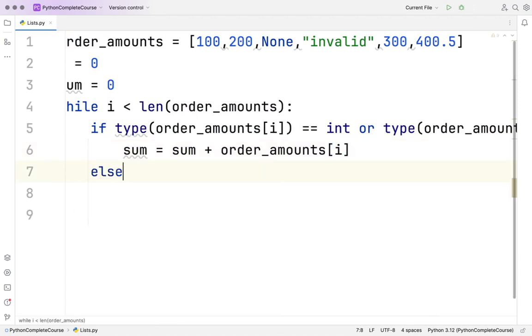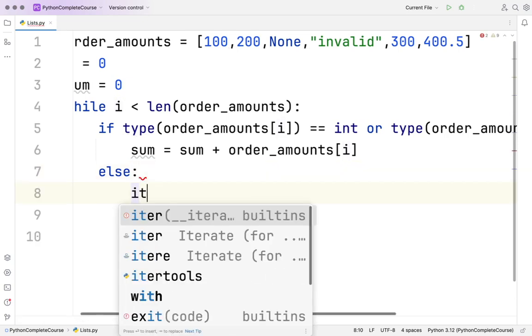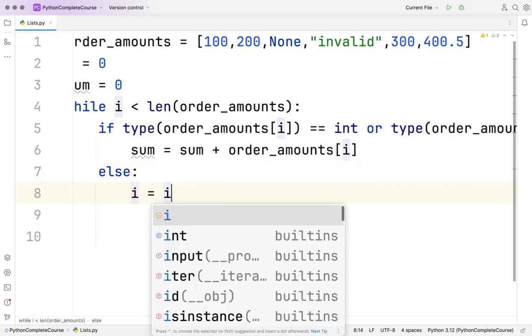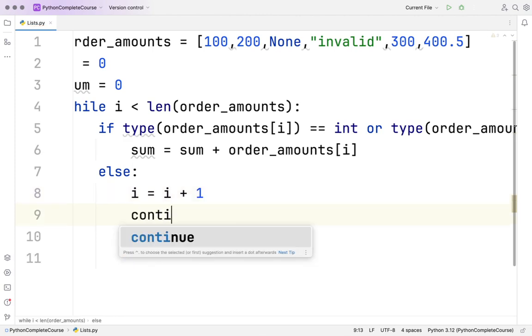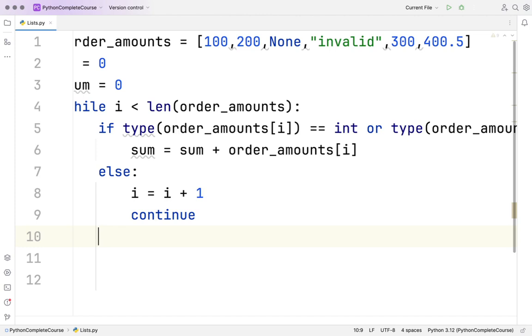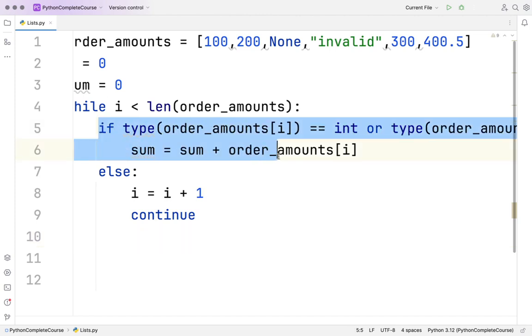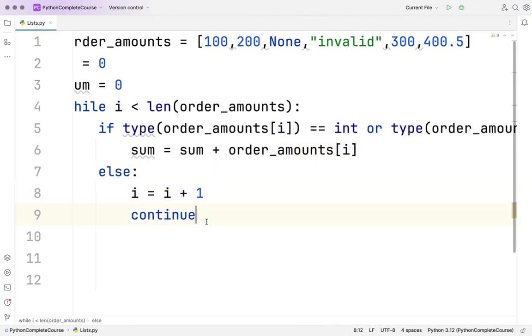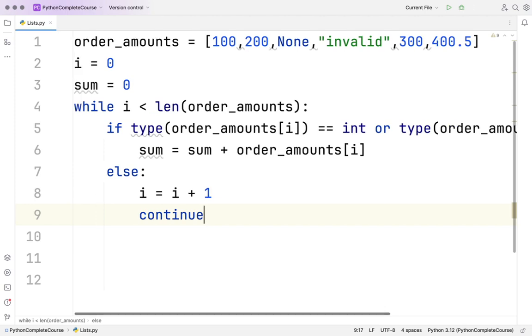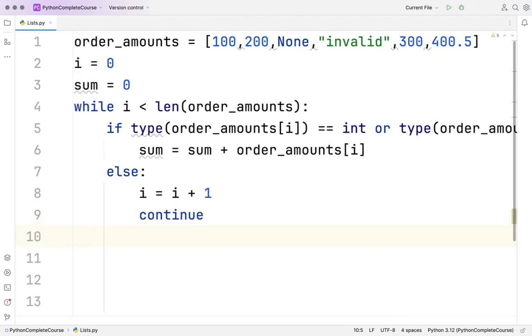Else what we want to do? Else I equal to I plus 1, and we can continue. That means otherwise you please skip it, right? And see, if it will go to this part, it won't go to the else part. Then also we have to increase the value of I, right? Because otherwise it will become an infinite loop. So I will increase the value of I equal to I plus 1, right?